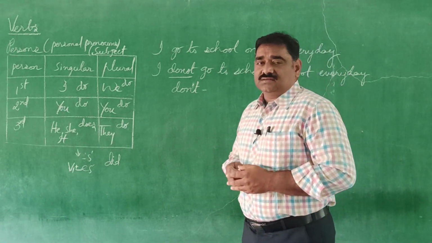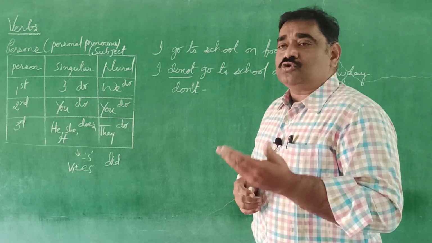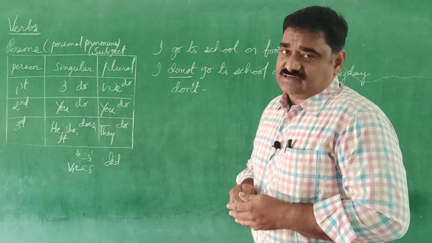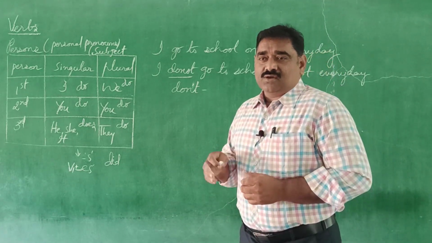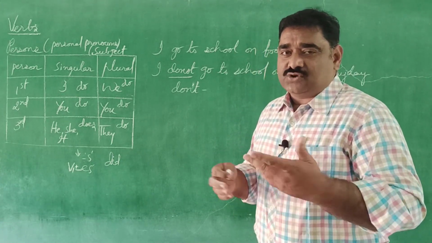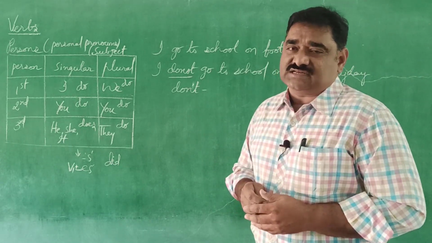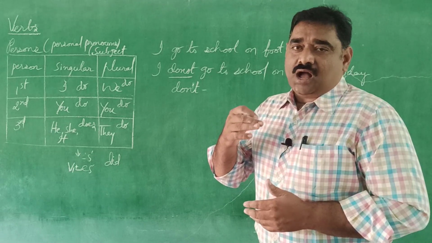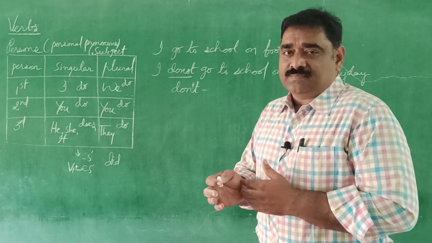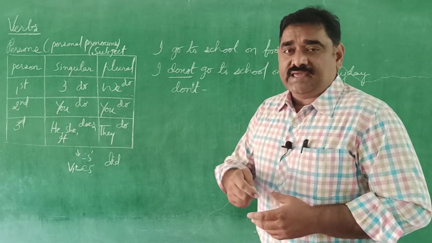Now, this is the session we are going to discuss about how to make a sentence into its interrogative sentence. In the earlier class, we came to know how to form a positive sentence into its negative sentence. Now we are going to discuss how to make an assertive sentence or a declarative sentence into its interrogative form, nothing but a question.